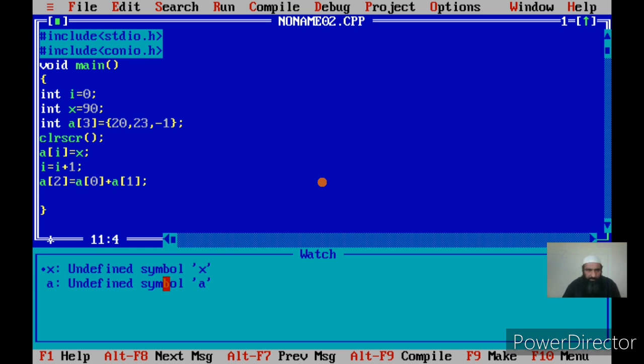Then I say a of I is equal to 40, and then I say I is equal to I plus 1. Then I say a of I is equal to, suppose, 45. Let us see what happens in these statements.